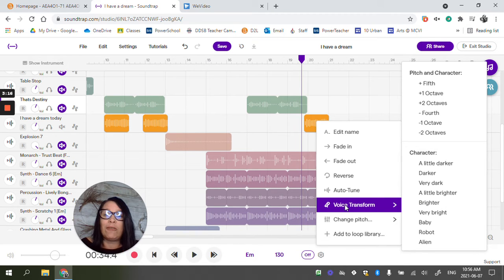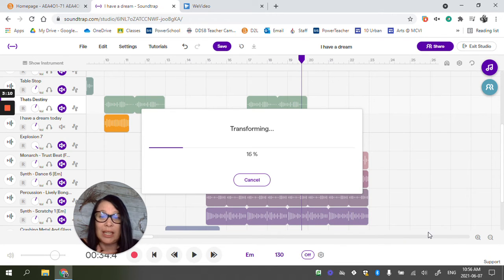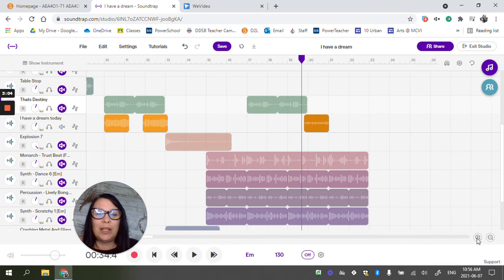Maybe it'd be neat if he says, "I have a dream today" in his normal voice, and then it changes to a robot voice, just to give it some character, texture, and color to what's happening. Let's have a listen to see what he sounds like as a robot. Okay, that's kind of cool.